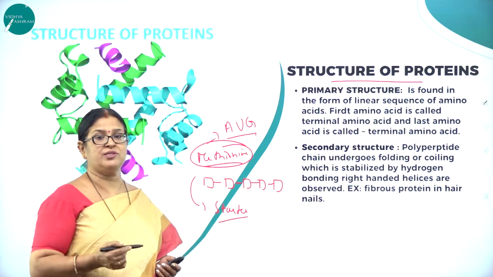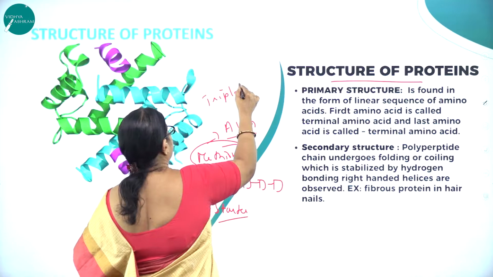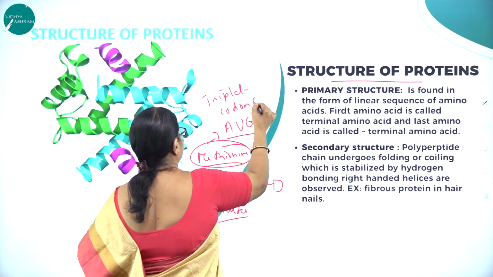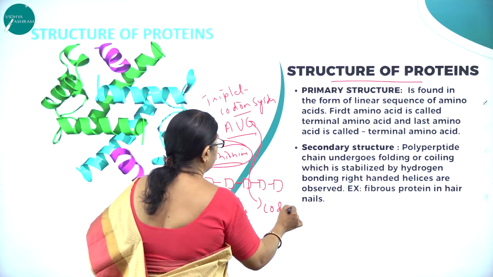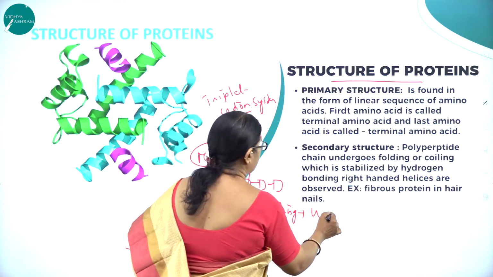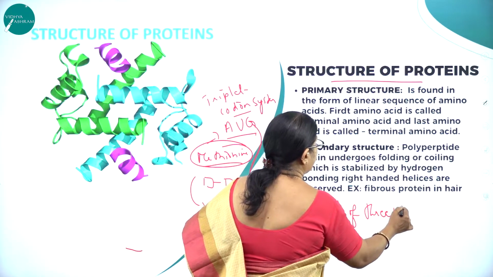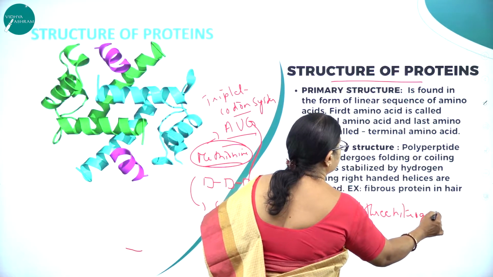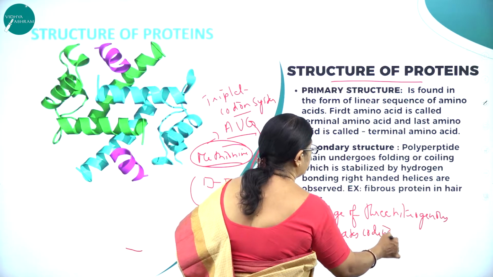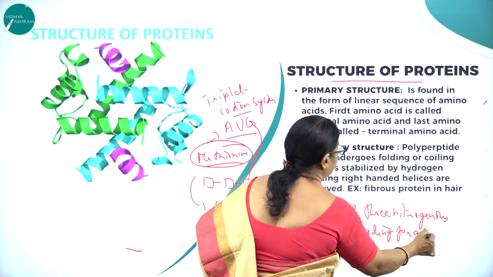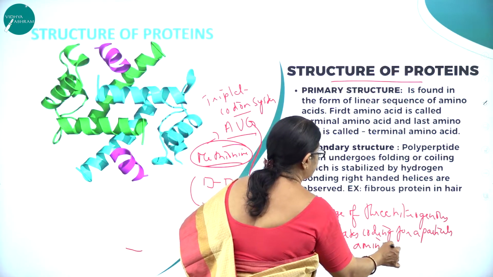So the triplet codon system, what is triplet codon system? It is the system for coding, that is usage of 3 nitrogenous bases coding for a particular amino acid.